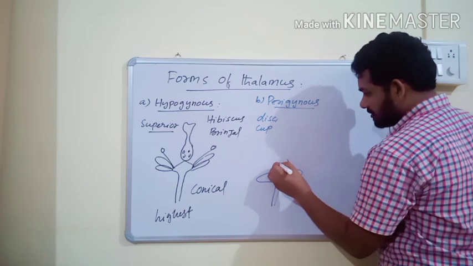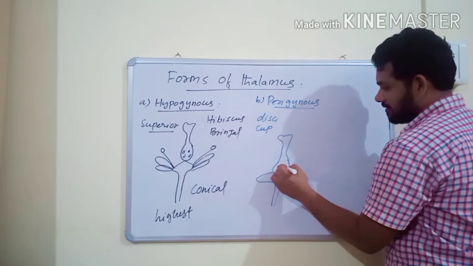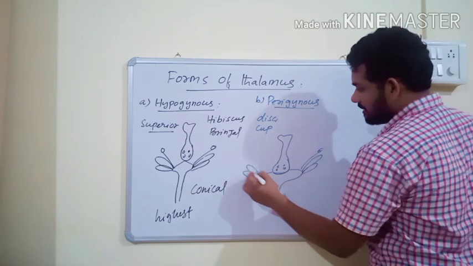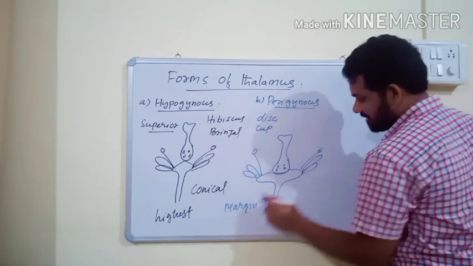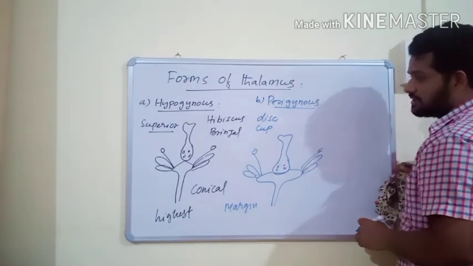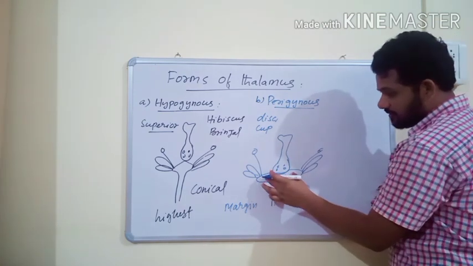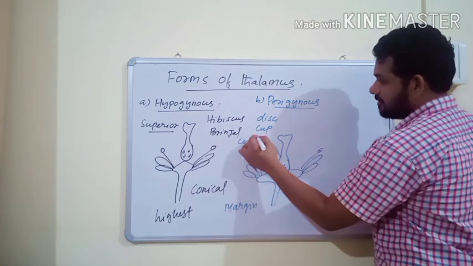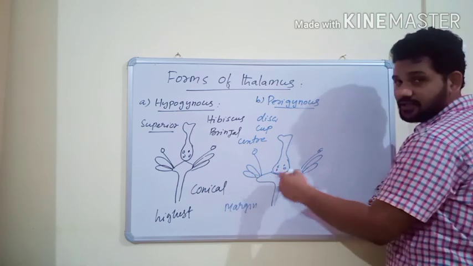This is the gynoecium, present at the center, and the remaining floral organs are present on the margins of the thalamus.